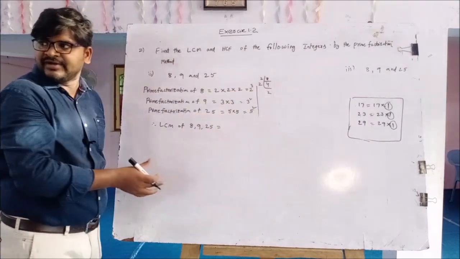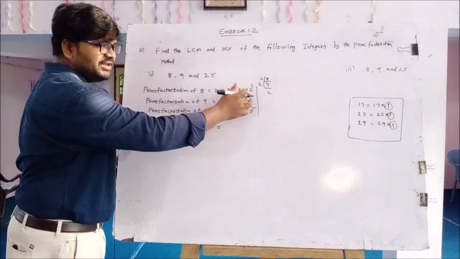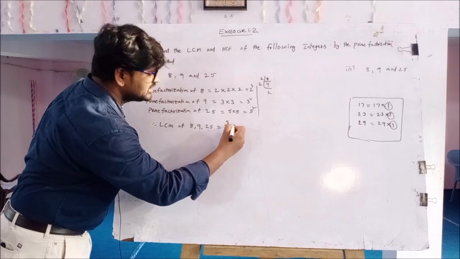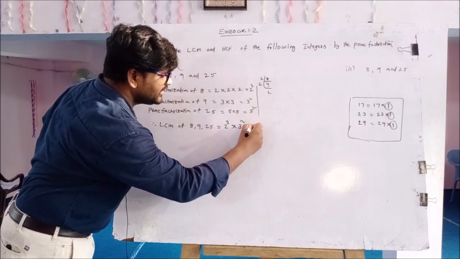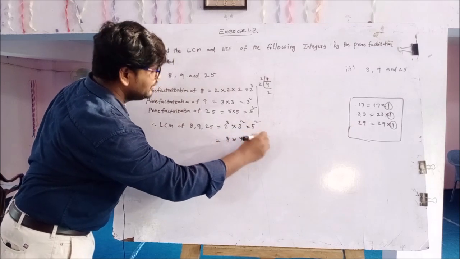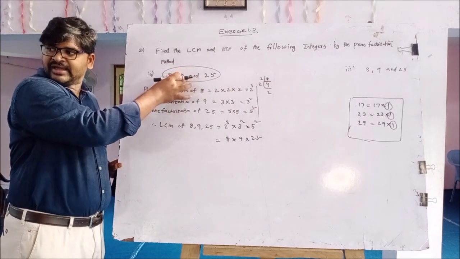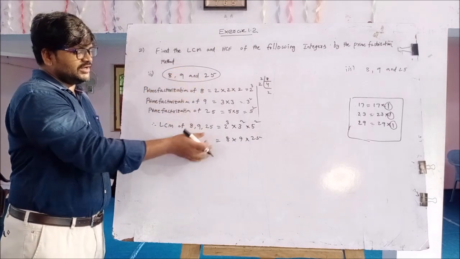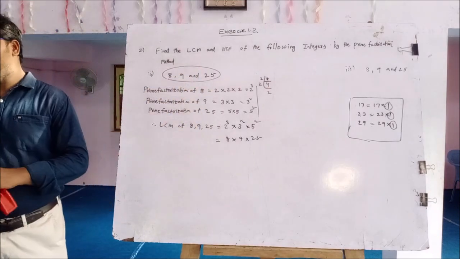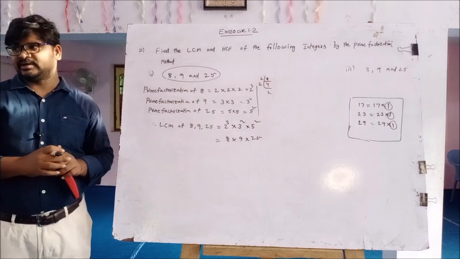These three numbers are different. Therefore, the LCM of 8, 9, 25 equals 2 cube into 3 square into 5 square. 2 cube value is 8, 3 square value is 9 and 5 square value is 25. The product of the given numbers is equal to the LCM of the given problem, because 8, 9 and 25 are co-prime numbers.